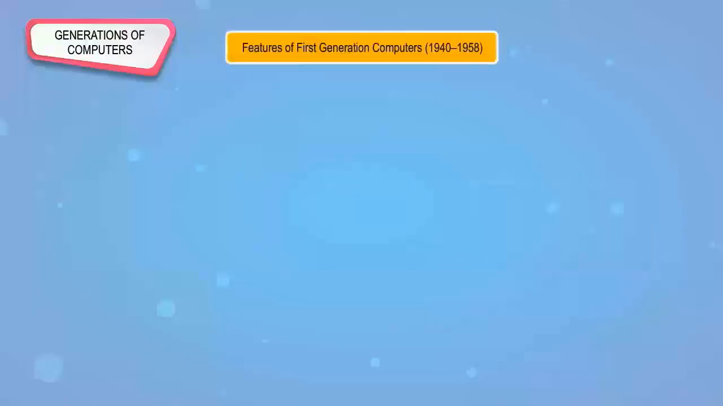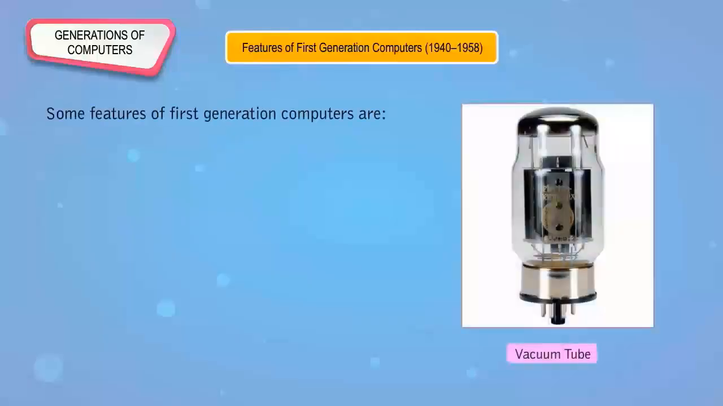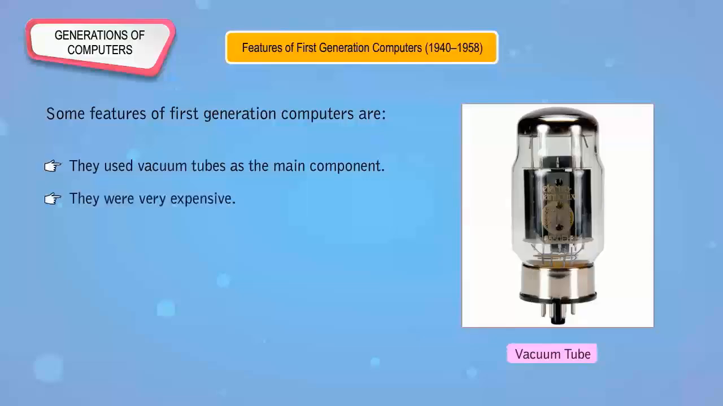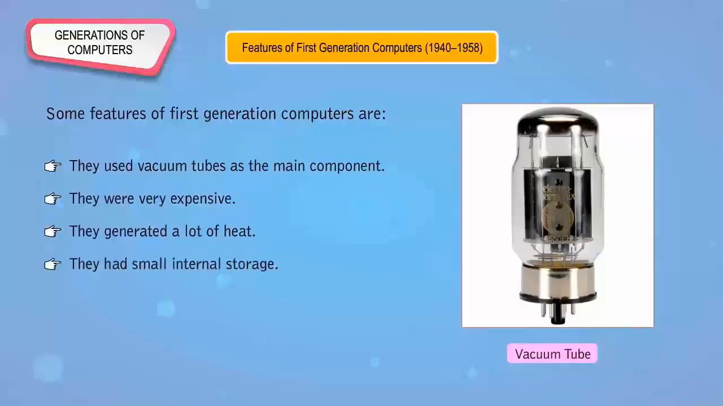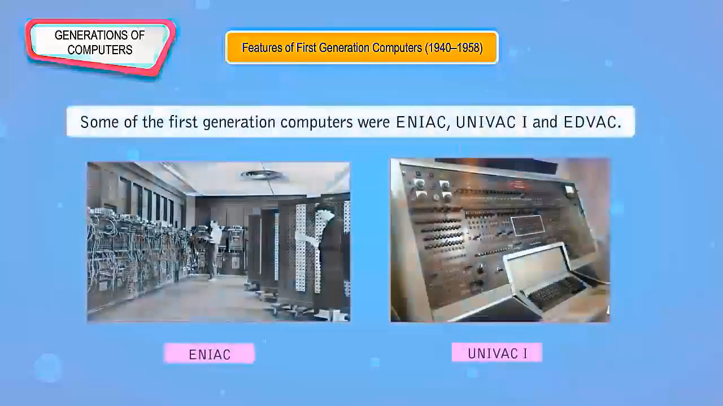Features of first-generation computers, 1940 to 1958. Some features of first-generation computers are: they used vacuum tubes as the main component. They were very expensive. They generated a lot of heat. They had small internal storage. They were huge in size. They consumed a lot of electricity. Some of the first-generation computers were ENIAC, UNIVAC 1 and EDVAC.